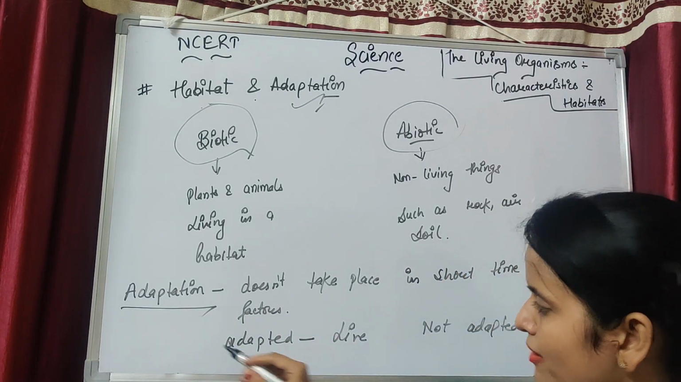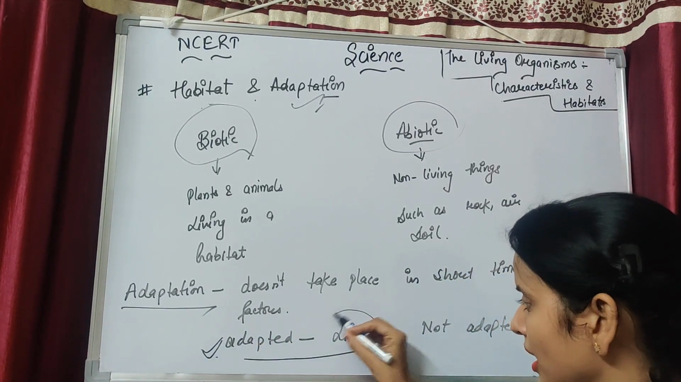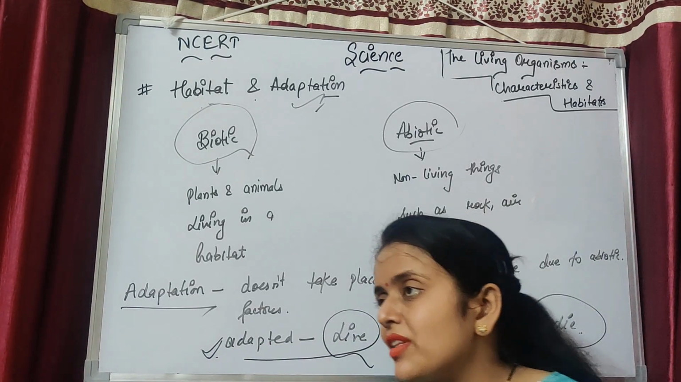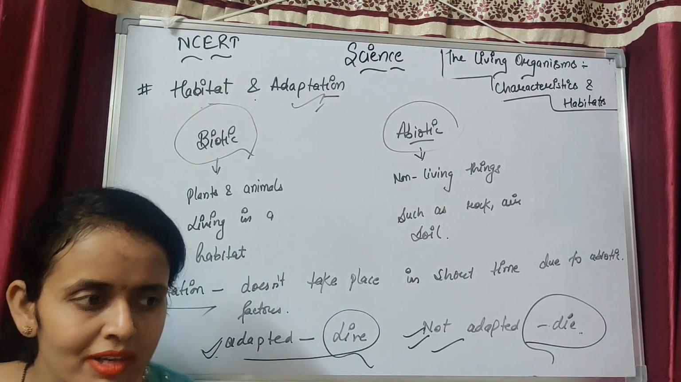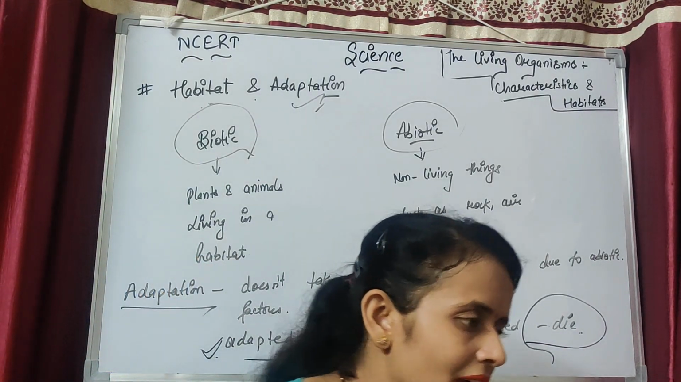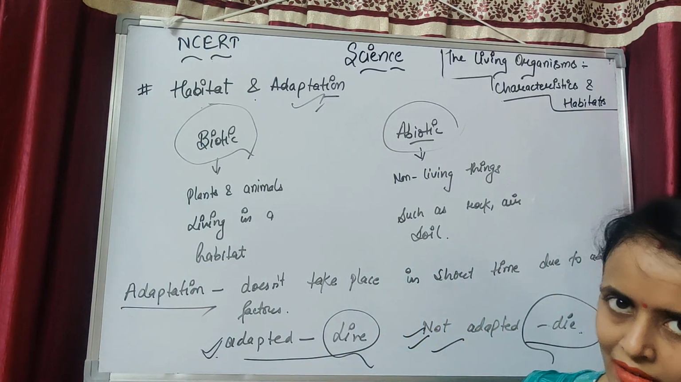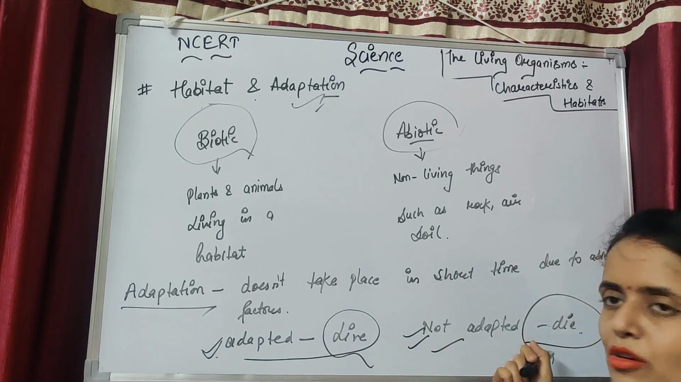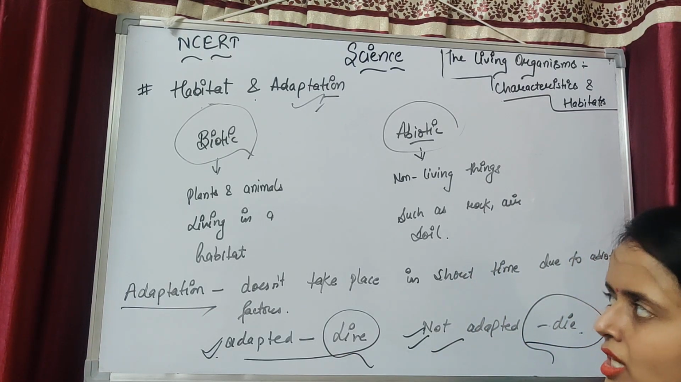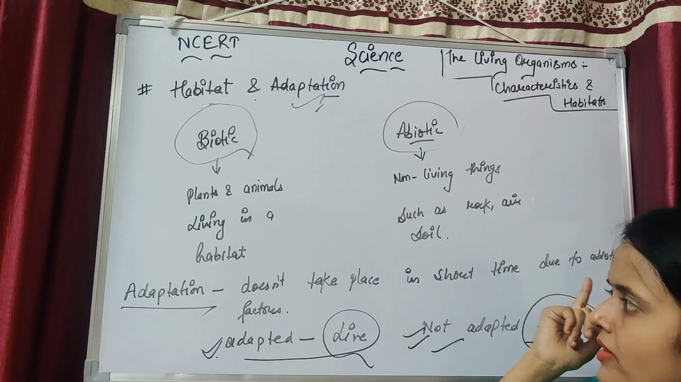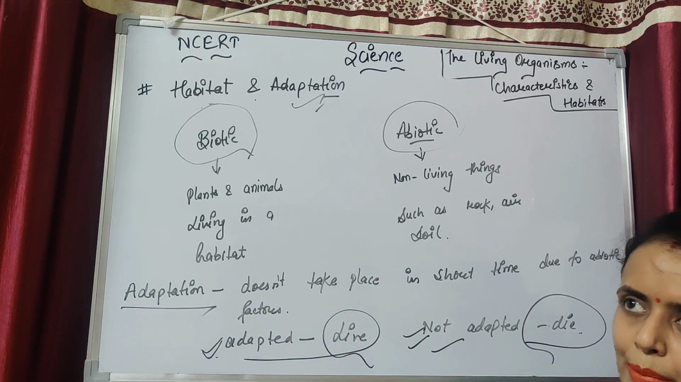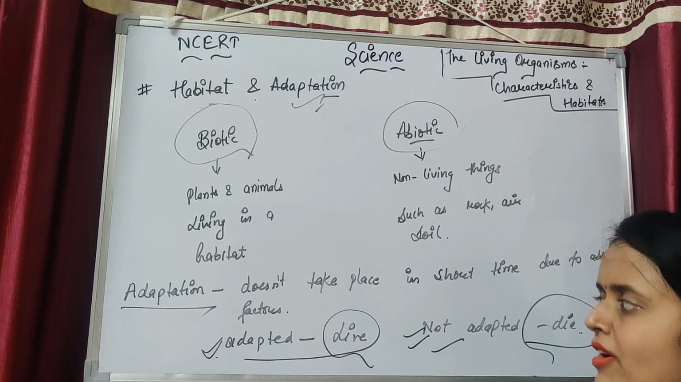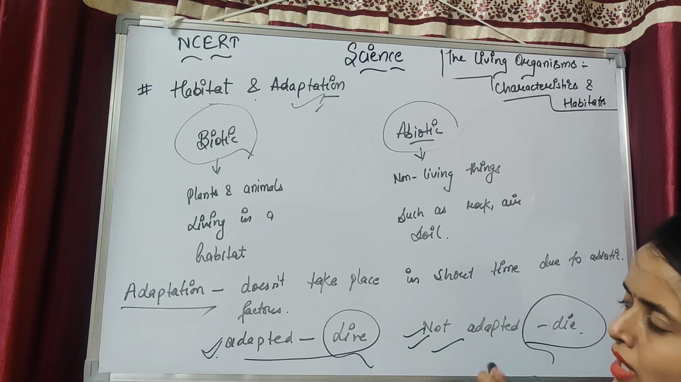If you adapt to that surrounding, then you will live. If you do not adapt to that surrounding, then you will die. Same as the organism, if they adapt to the surrounding, they will survive in life. If they don't adapt, they will not survive in the surrounding. So I think it is clear. Biotic, living organism; abiotic, non-living; adaptation, that you have to adapt to our surrounding. Biotic and abiotic factors you have to adapt to in your life. If you adapt, you will live. If you do not adapt, you will die.